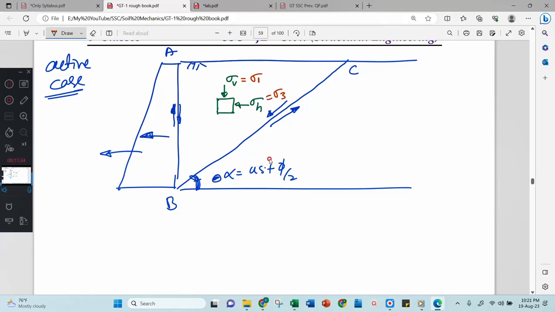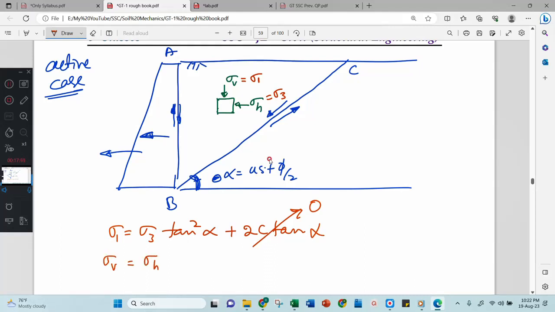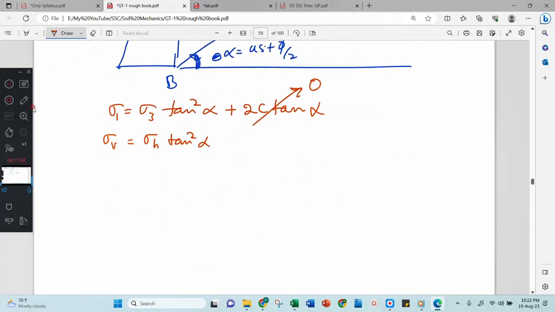Then I will substitute in the equation sigma 1 equal to sigma 3 tan square alpha plus 2c tan alpha. According to the assumption, c is 0, and sigma 1 means sigma v equals sigma h tan square alpha. After derivation, sigma h divided by sigma v is nothing but 1 divided by tan square alpha.